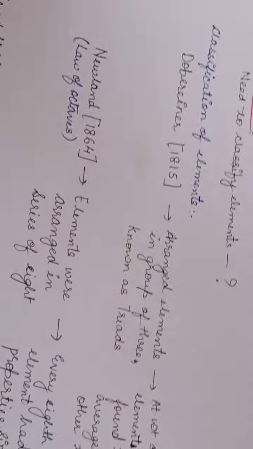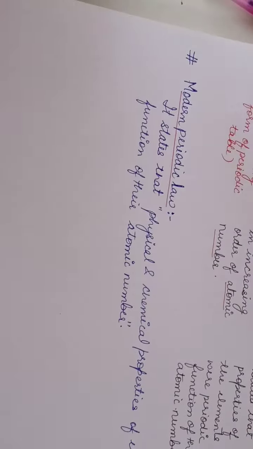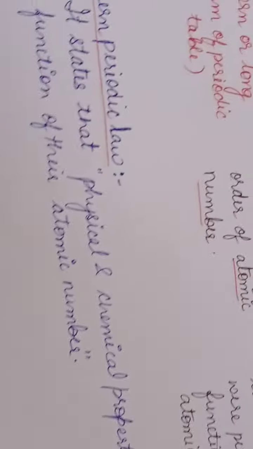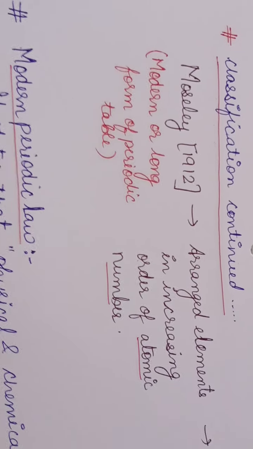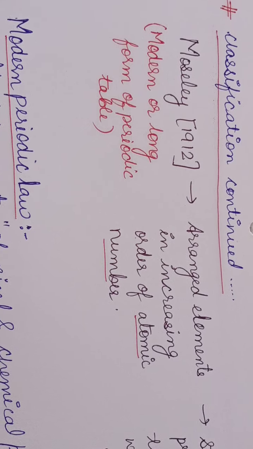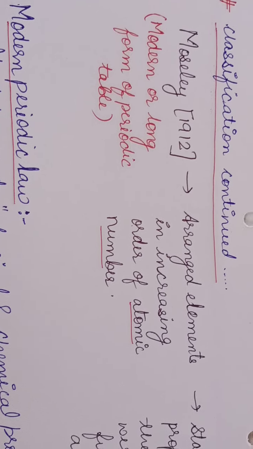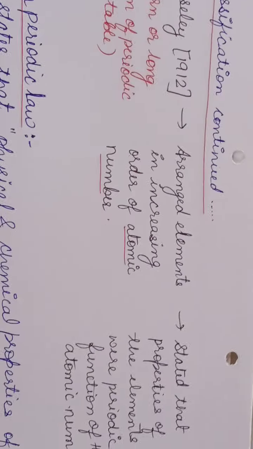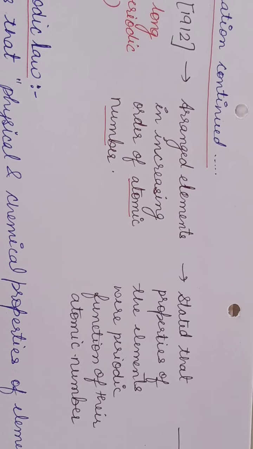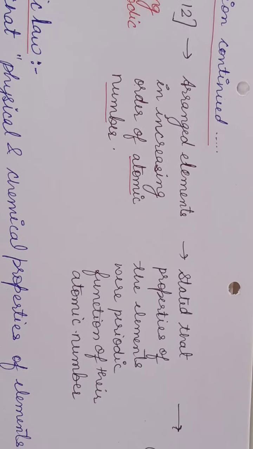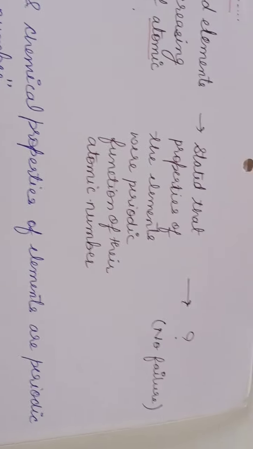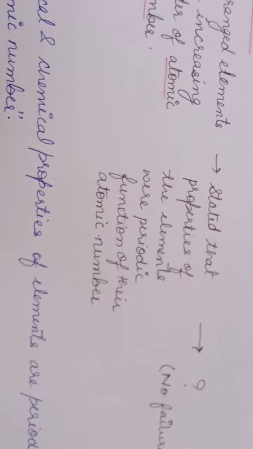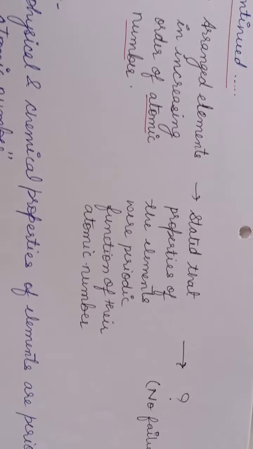Now the next, or the last, type of classification we can see here is Moseley's, in the year 1912, also known as the modern or long form of the periodic table. Moseley arranged the elements in increasing order of atomic number. He stated that the properties of the elements are the periodic function of their atomic number. Here you can see that I have mentioned no failure. Till today there is no such limitation to the long form of the periodic table.